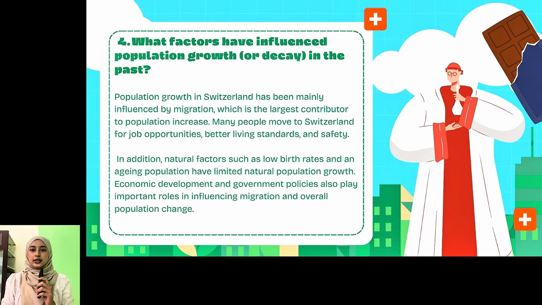Okay, the next question is, what factors have influenced population growth in the past? In Switzerland, population growth is mainly influenced by migration. Many people move there for better jobs, higher living standards, and safety. However, natural factors like low birth rates and an aging population slow down the population growth. Economic development and government policies also affect migration and overall population.